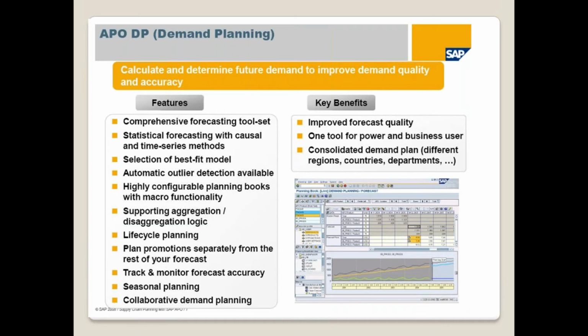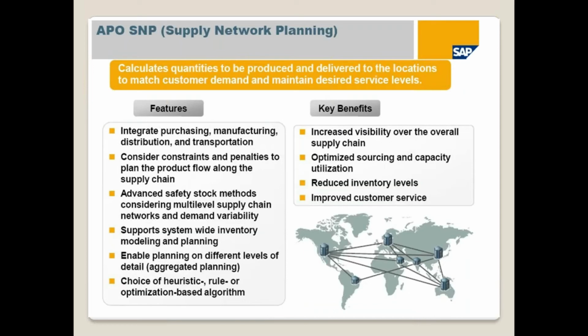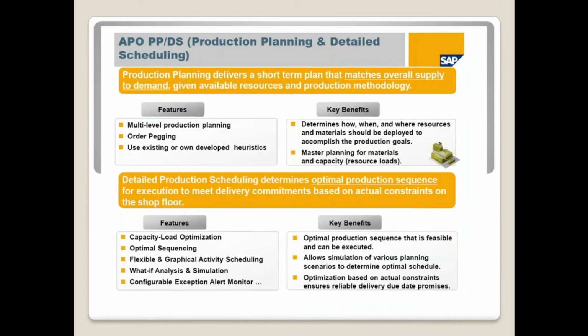And SNP, supply network planning. Basically, this is for midterm production planning as well as short term inventory distribution. And PPDS is short term production planning.